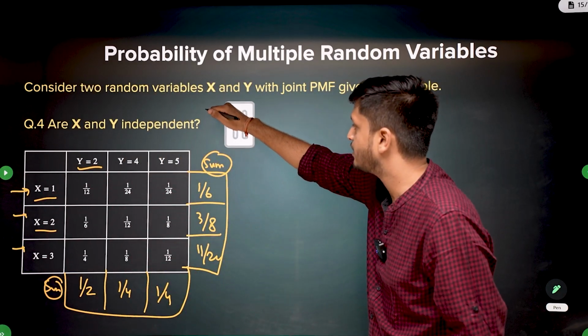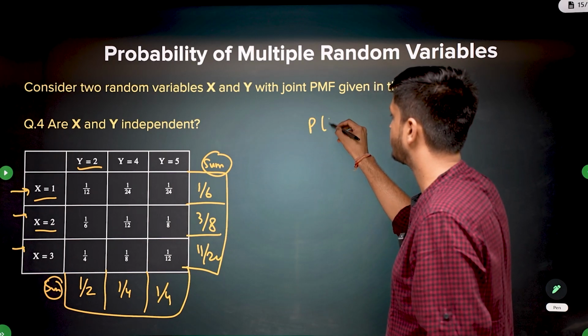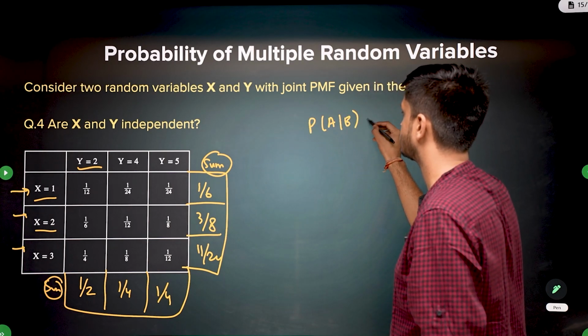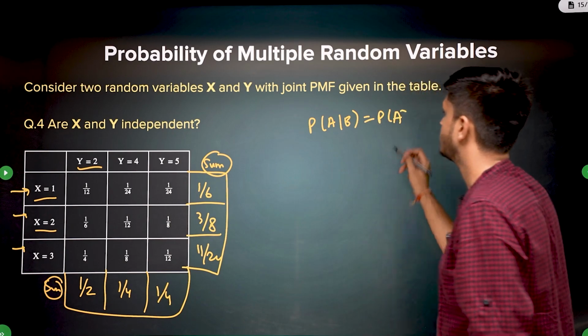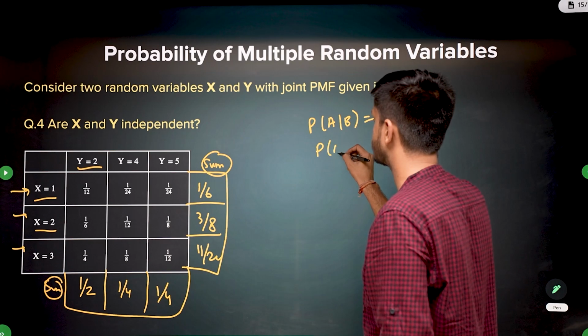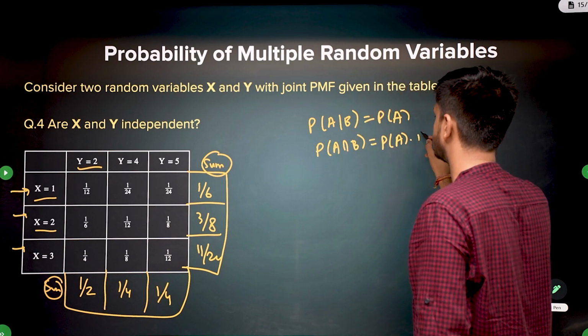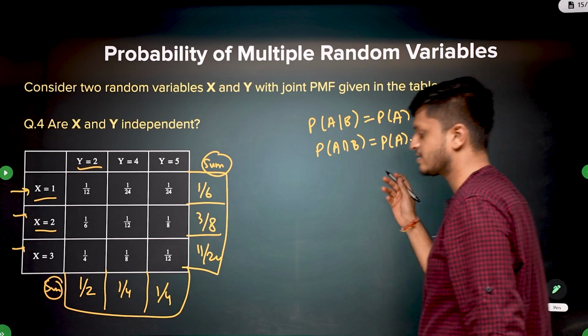So I told you that independent events have one more property. One of them is this. There was another formula, right? When we rearrange it, we get probability of A intersection B is probability of A into probability of B. Right? This is the independence theorem.